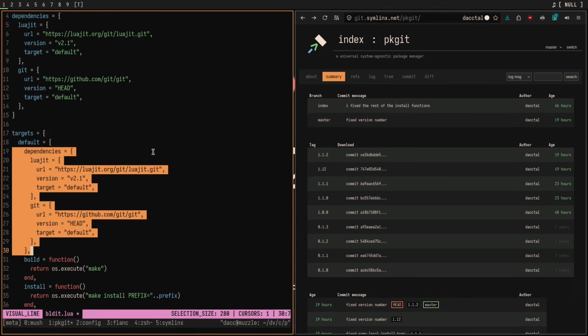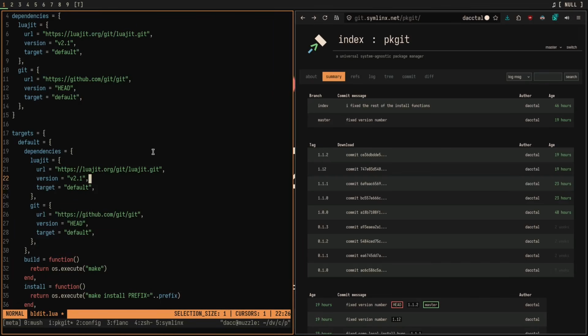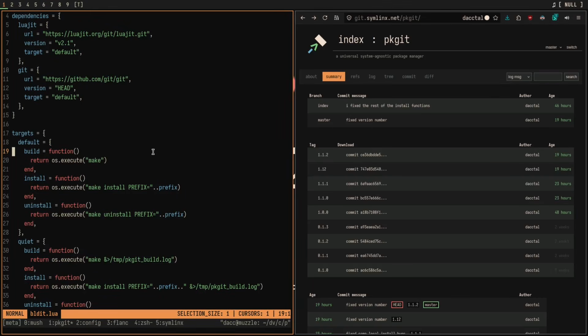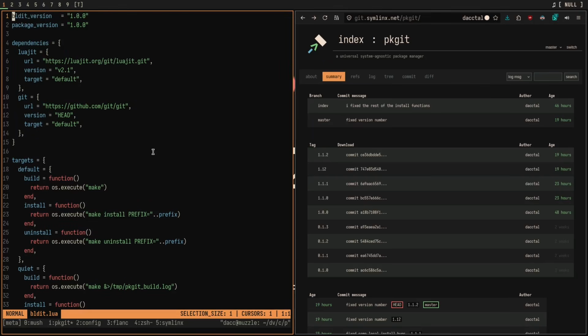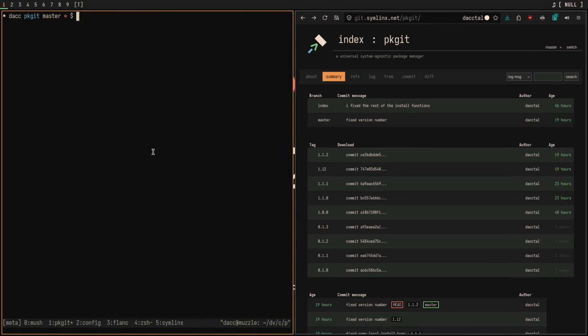Again, this is incredibly useful if you're a developer of any given package. You can just define all of your dependencies for anything you need in this file. Very, very useful. I highly recommend that anyone who is maintaining a package does this little bldit.lua file. It really puts all of your expectations for this package and its build process into one file. And with all of that being said, I think that's everything.